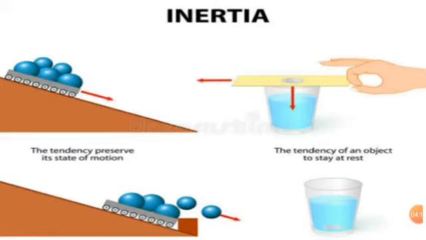Inertia is that an object will remain in motion or at rest unless it is acted upon by a force. In inertia, all things preserve their state unless any kind of force is applied on them or acts upon them. Inertia is the resistance to any change in an object's movement.